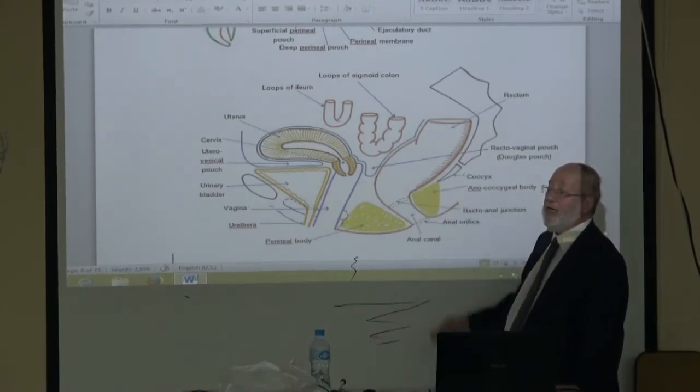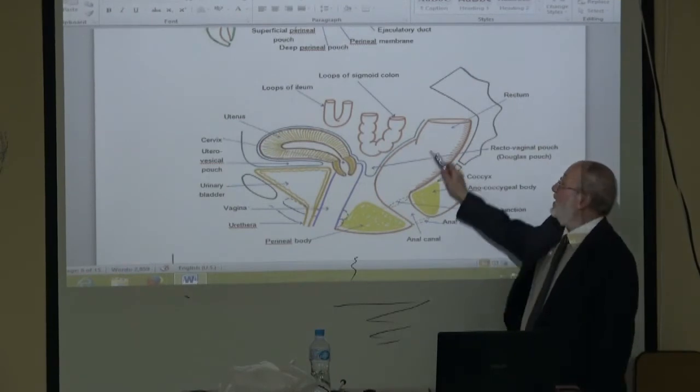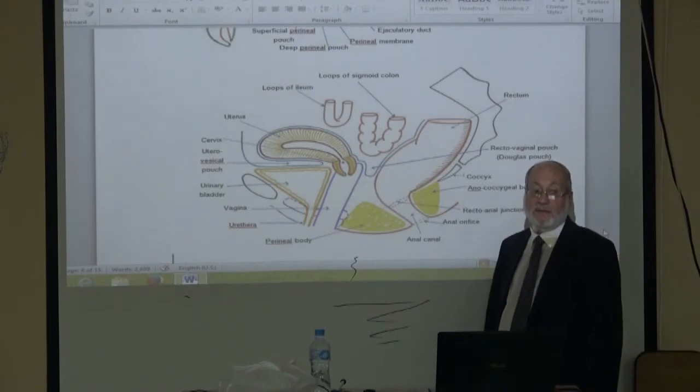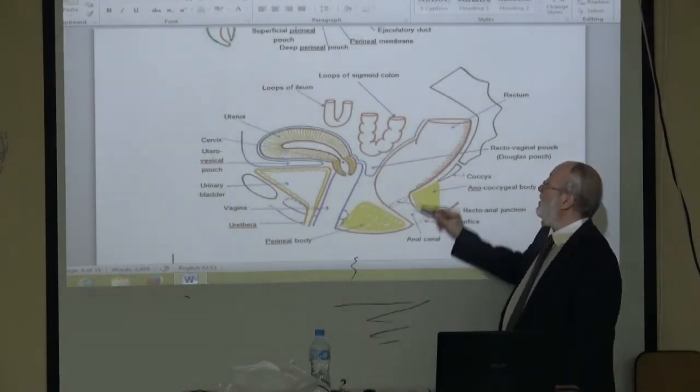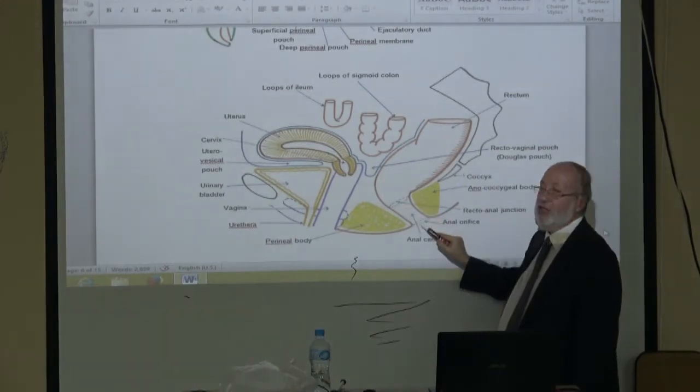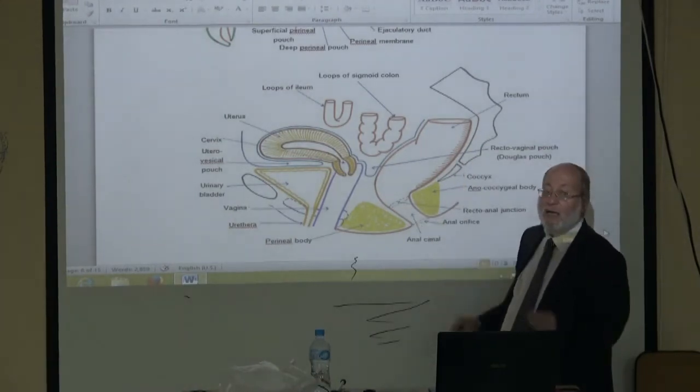Why does anal fissure occur in the midline posterior? Is the rectum straight with the anal canal? No. Look, there is an angle at the ano-rectal junction.